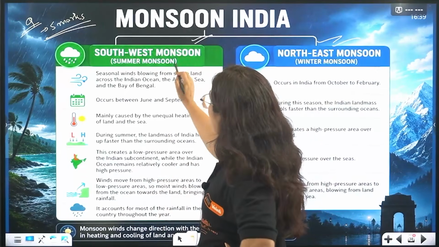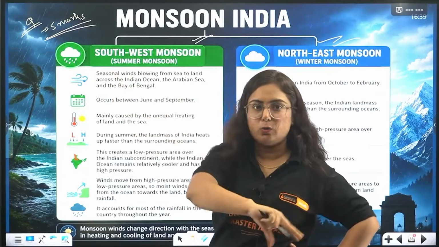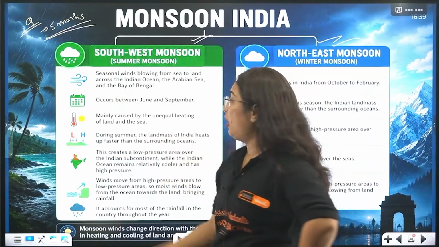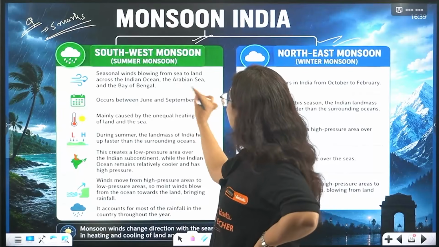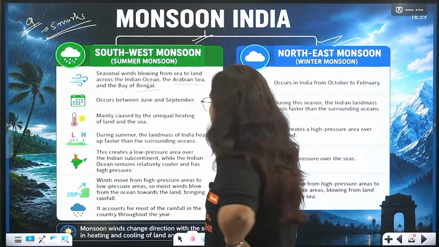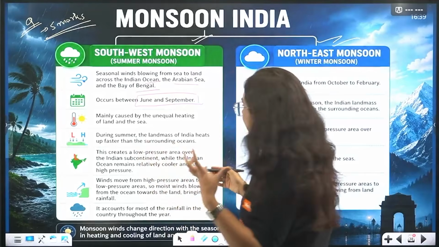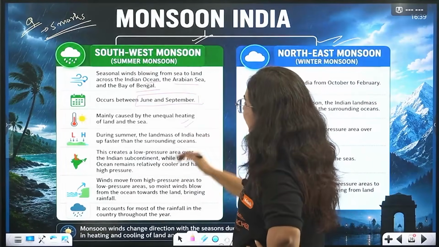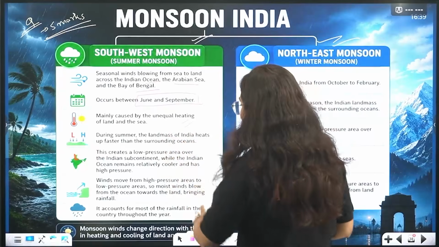So beta, these southwest monsoons are coming from sea to land, from the Indian Ocean to the land region, taking all the moisture along with them. So they are coming from the Arabian Sea, Bay of Bengal and Indian Ocean. It occurs between June to September. This is the prime time. Rainy season is there in India, mainly caused by unequal heating of land and sea. Do you remember that land breeze and sea breeze? Yes, it has an impact on that.